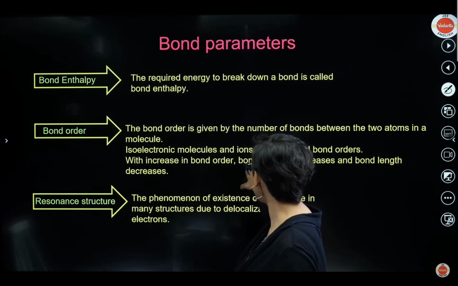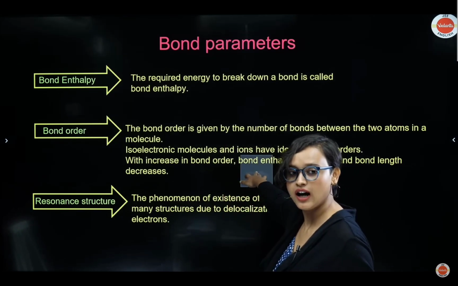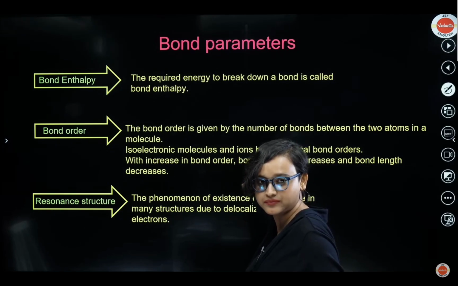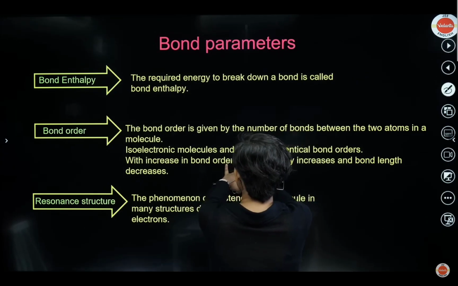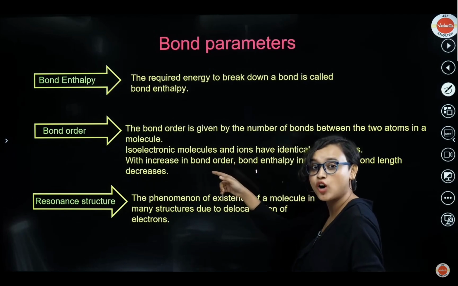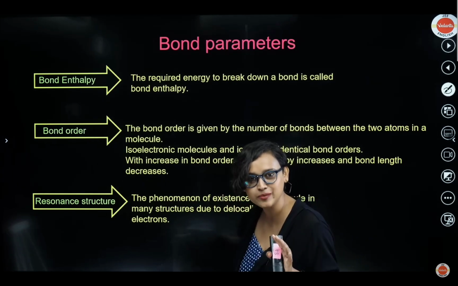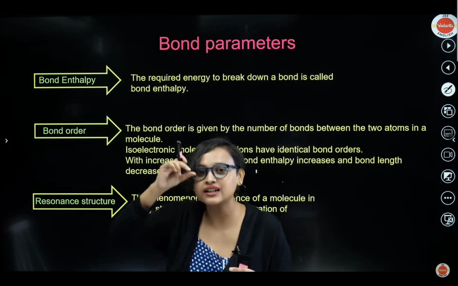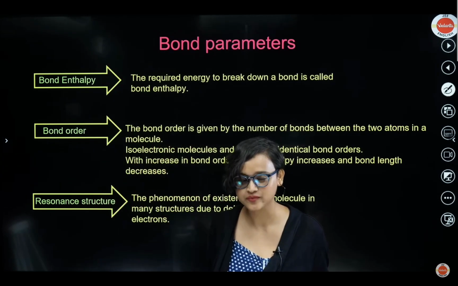See, check it out. If I keep my hand like this here, I'm touching the board, okay? I'm touching the board and I can be as far as possible, right? I can be very far away. But if I have to increase the bond, now I'll be like this. Now I'm a little closer to the board. Now if I have to make a triple bond, I will have to use my leg. I'll have to come even closer. You get my point? So what is happening? Bond length decreases. As you increase the bond order, the bond length decreases. Okay? Alright? Get my point?